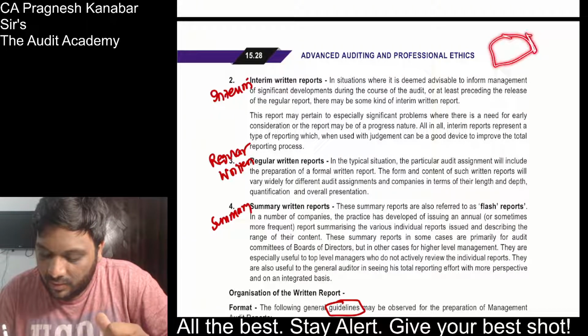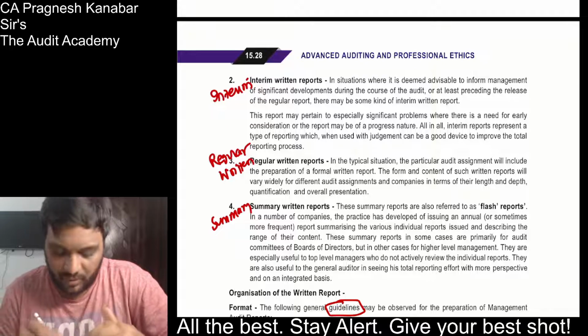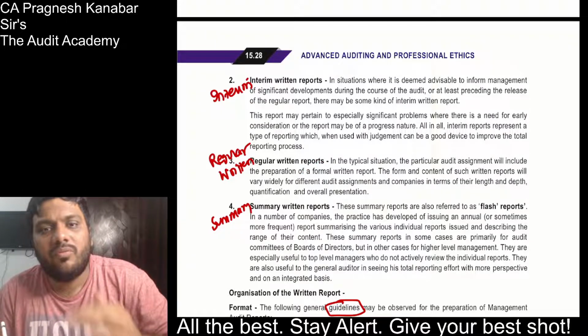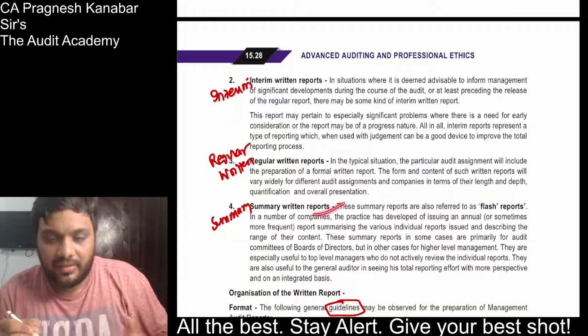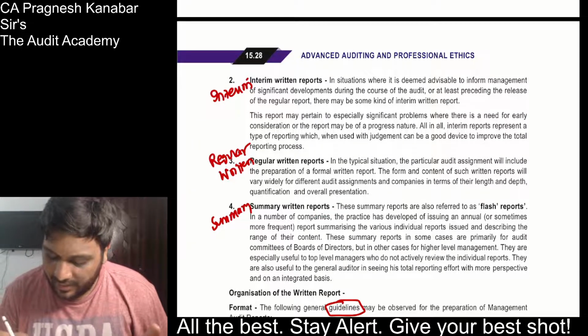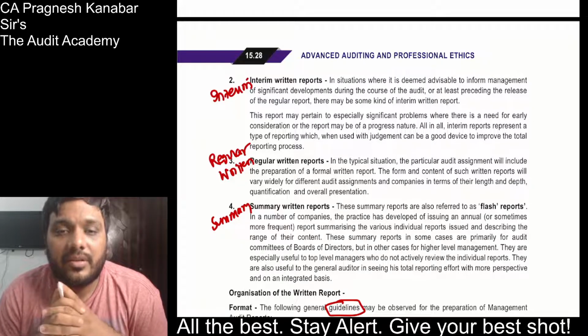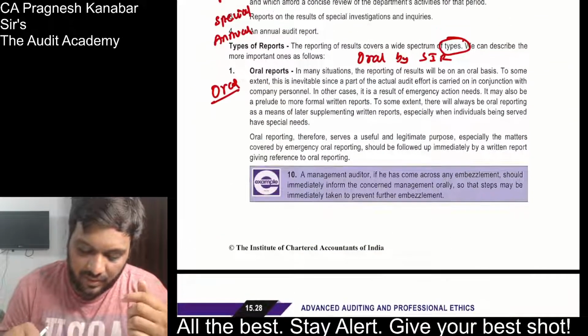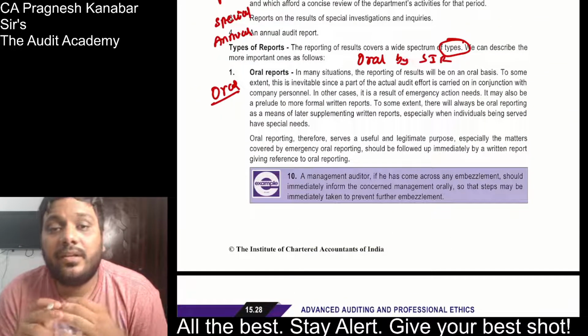After the assignment is over, there is a formal report. After the assignment is over, there will be a formal report which is called a regular written report. And whatever reports are being issued for that, if there is a summary, then that is a summary written report. Summaries of key observations, highlights. Summary written reports are also called flash reports. All right, so you can have this discussion, types of reports.